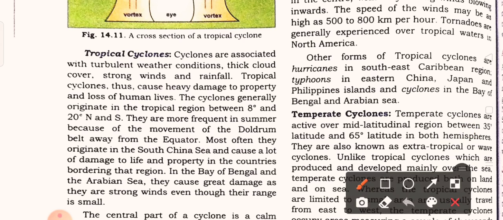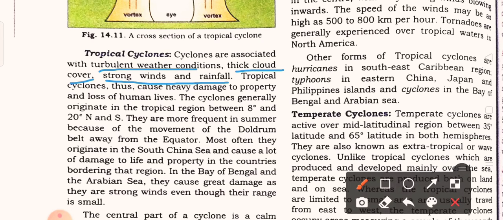Cyclones are associated with turbulent weather conditions, thick cloud cover, strong wind and rainfall. So in the tropical cyclone, the weather condition is very turbulent, with thick cloud cover, strong wind and rainfall.